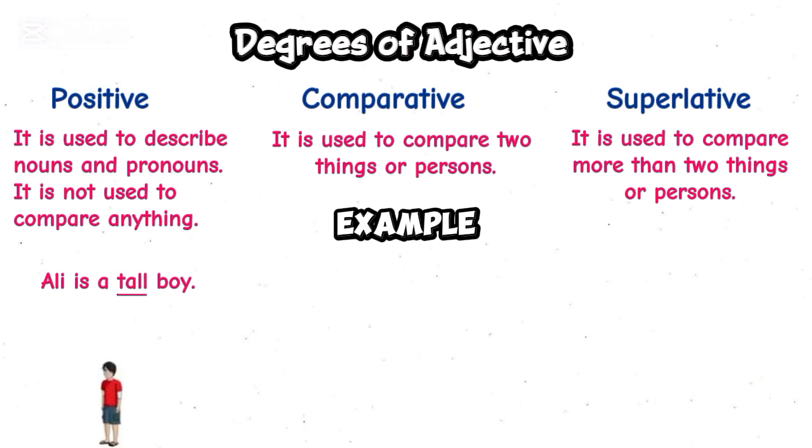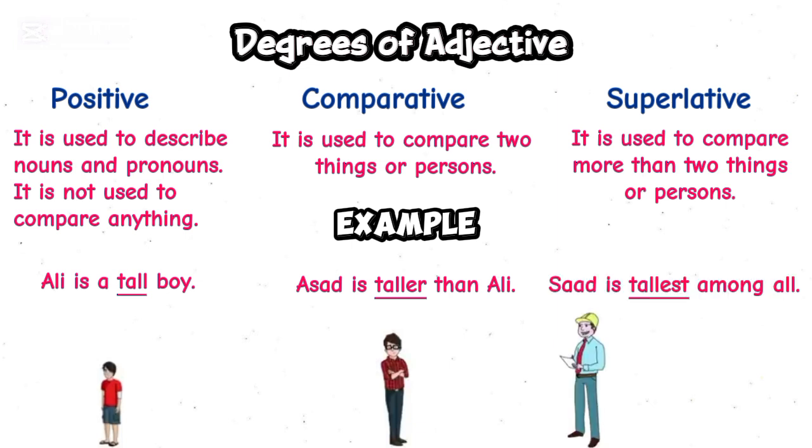Next one is Asad is taller than Ali. Here the word taller is also an adjective, but this is the comparative degree of adjective because here we are comparing the height of Ali with the height of Asad. That's why the word taller is the comparative degree of adjective. The last sentence is Saad is tallest among all. Here the word tallest is also an adjective, but in this we are comparing 3 persons, so the word tallest is the superlative degree of adjective.